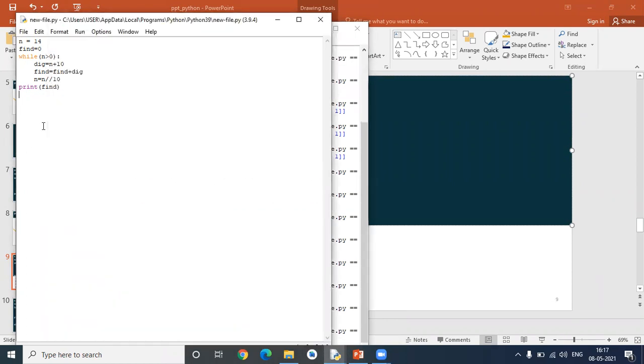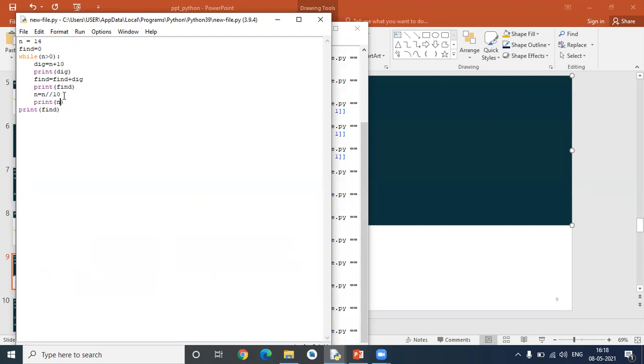Guys, I'm going to tell you one trick. If you want to know how the iteration is going, at that time you just take print here. Now print the digit, now print the find value, and now print n.